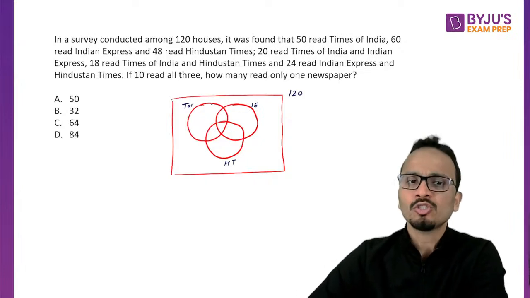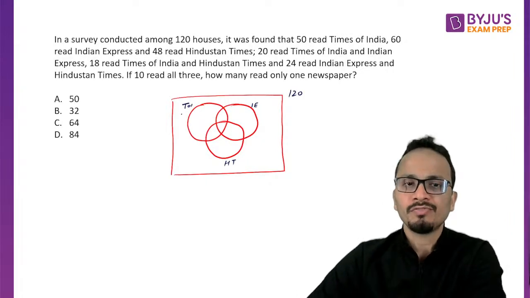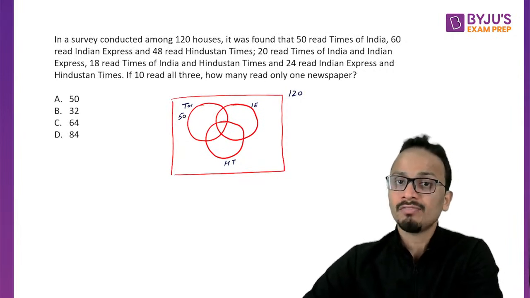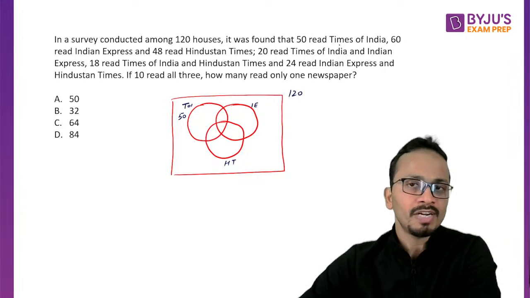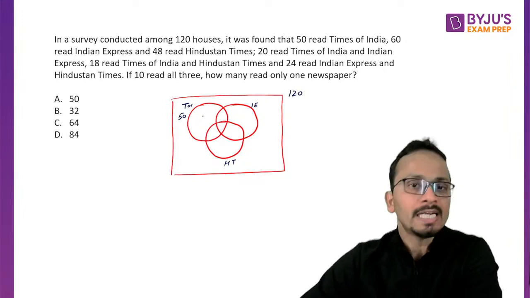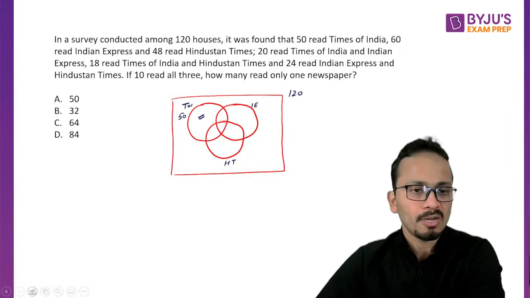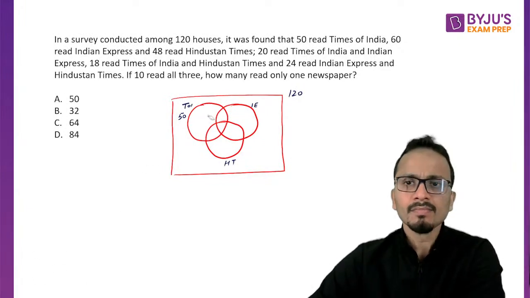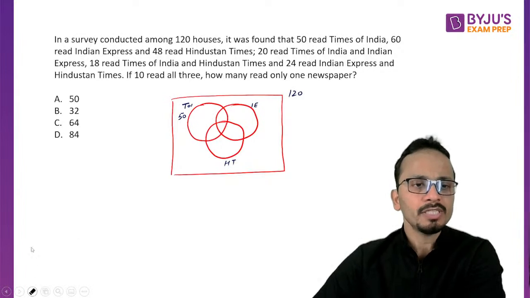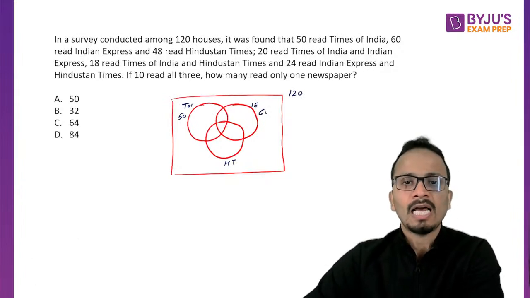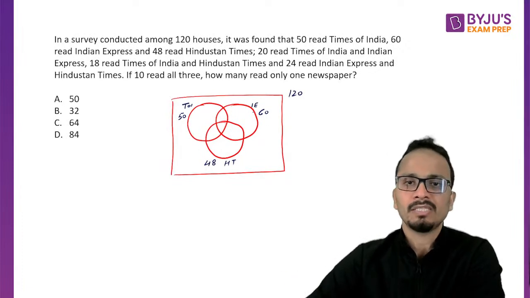50 read Times of India. So total Times of India is 50. So write it outside. If it was given that 50 read only Times of India, I would have written 50 inside this circle here. Okay, fine. Now 60 read Indian Express and 48 read Hindustan Times. So they are written at their places.